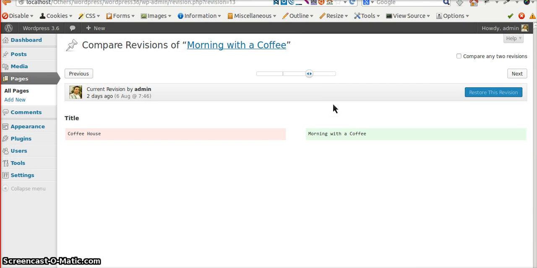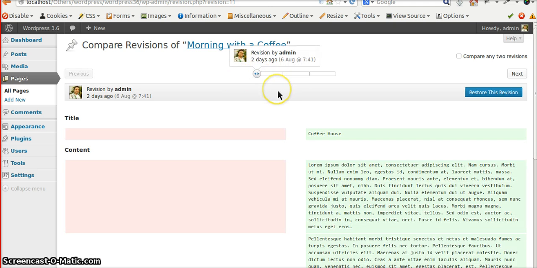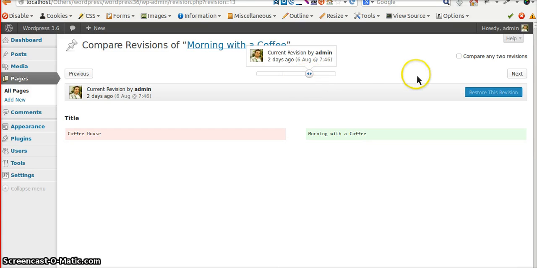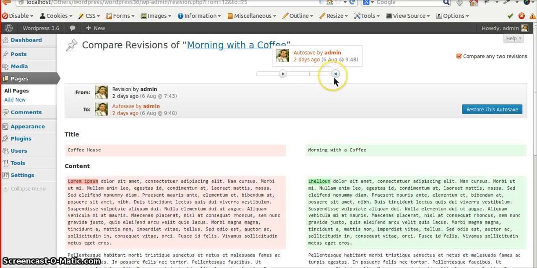Like here we see, you can see the comparison, you can go ahead and see all the comparisons. Here you can see the comparison where the post was empty, then was filled with some text. You can move ahead with the other comparisons. You can even compare two revisions and restore the one you want to. So this is such a beautiful feature that every blogger or every multi-author site will cherish.